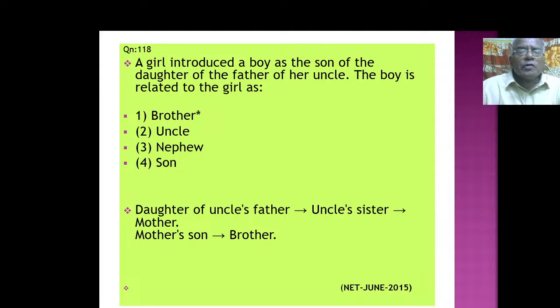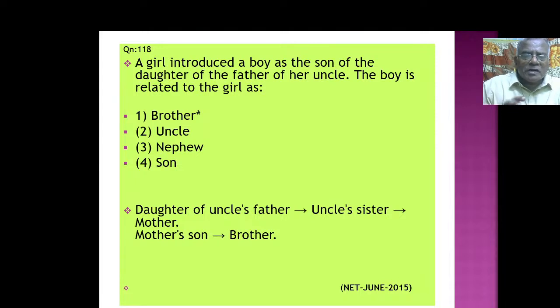A girl introduced a boy as the son of the daughter of the father of her uncle. Just see, a girl introduces a boy as the son of the daughter of the father of her uncle. The boy is related to the girl as what?